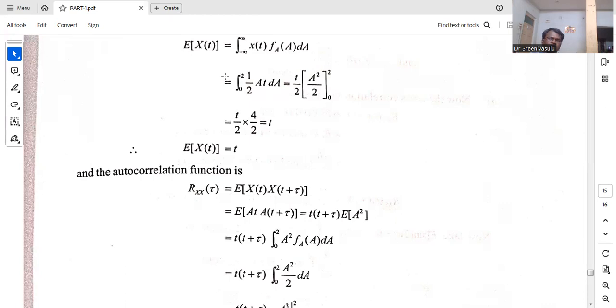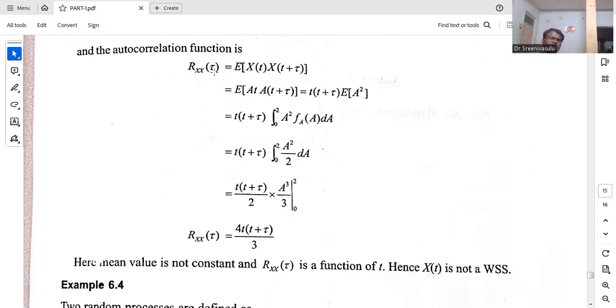What is the x of t? He has given already x of t is A t, with respect to dA. You see here, if you integrate with respect to dA, t is a constant, so you write t by 2 outside. Integration of a dA gives a square by 2. Now you substitute the limits 0 to 2, and finally we will get t. So the expected value of x of t is t. It is not constant. It is a variable. So it does not satisfy our wide sense stationary condition.